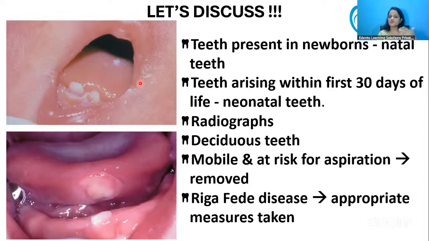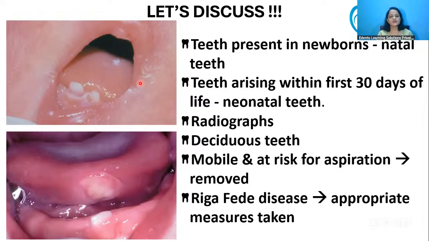But if the tooth is mobile and at risk for aspiration, then you should remove that natal tooth. So this is the treatment protocol for natal teeth. If it is firm, no need of treatment. But if it is mobile and at risk for aspiration, then remove the tooth.